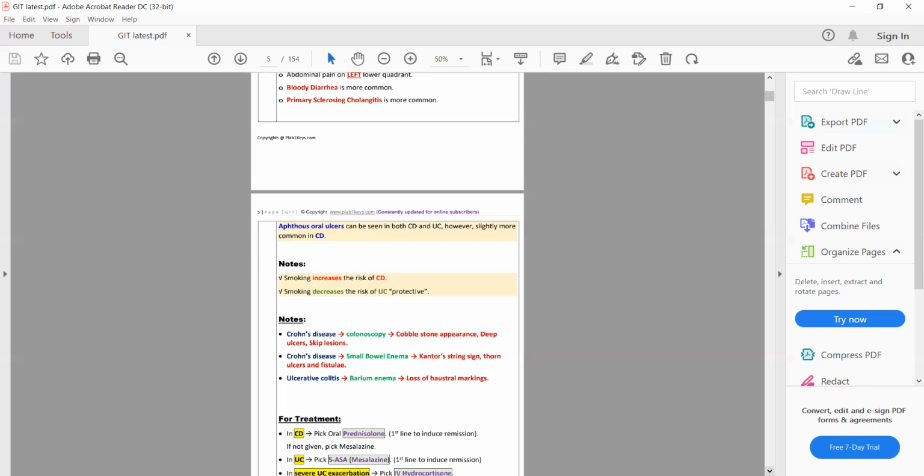So the differences between ulcerative colitis and Crohn disease can be divided into 4 categories. One is colonoscopic differences, second is histologic differences, third is differences on the basis of barium enema, and fourth is differences in signs and symptoms. The gold standard investigation for the diagnosis of inflammatory bowel disease, ulcerative colitis, and Crohn disease is colonoscopy.